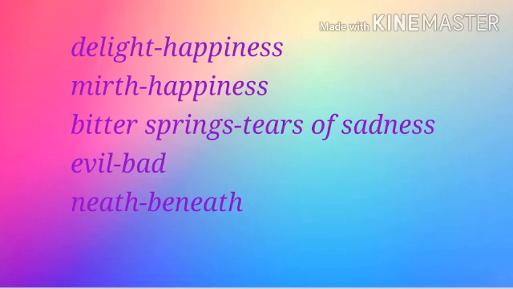Next is forgiveness free of evil done and love to all men beneath the sun. It means that if somebody has done something wrong to us, we should be so great hearted that we should forgive that person. Again, the children are requesting that God should give them such a big heart when they grow up as men and women, that if someone does something wrong to them, they should forgive that person. They should not be revengeful. They should not think of taking revenge from that person, and they should shower their love to everyone who is beneath the sun. It means every creature on the planet should be loved by them, and everyone should love each other.